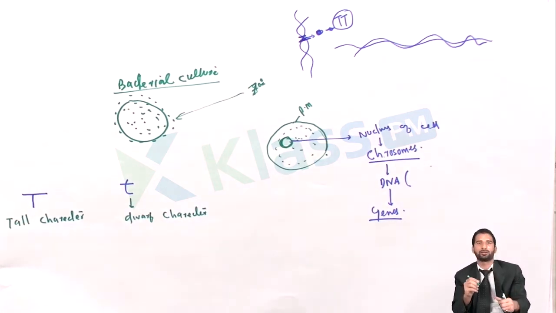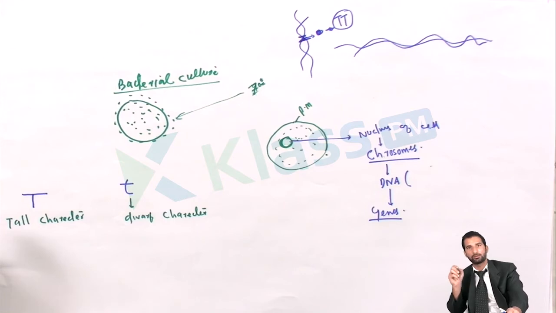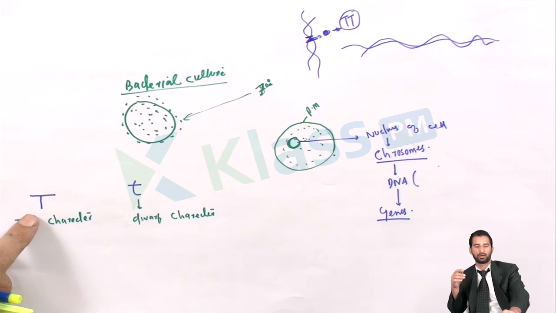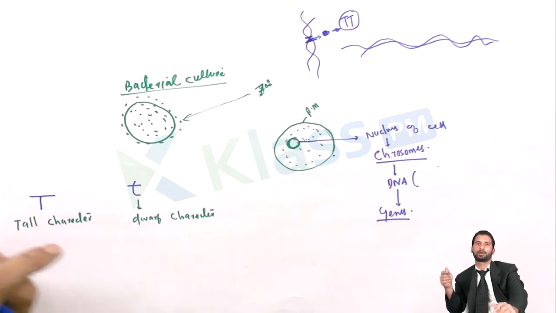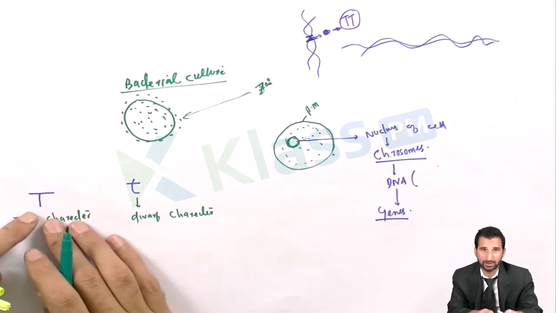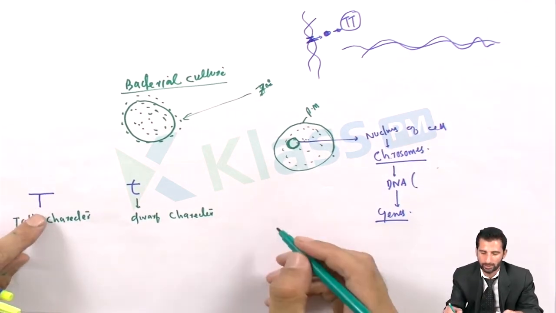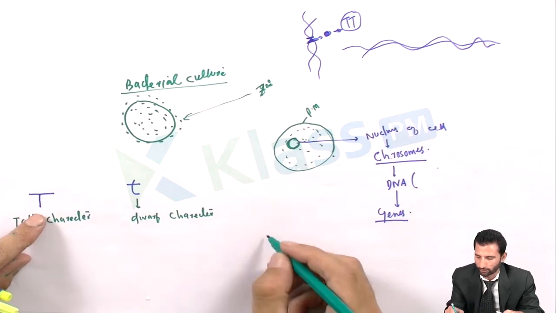It means that in those organisms in whose genome the capital T is present, it is for the tall character, and in other organisms the small t is present, it is for the dwarf character. So it is not single. I have already mentioned that it would be like this.